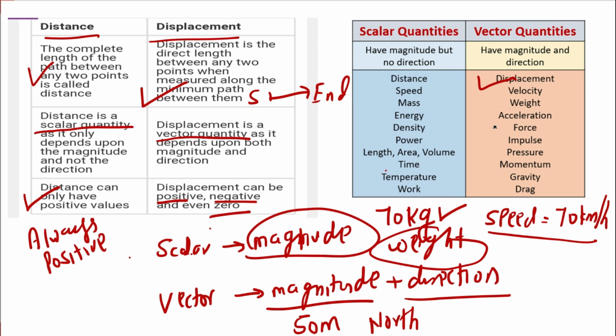Let's take an example of force. Force is also a vector quantity. So if I'm applying a force of, suppose, 30 newtons, I have to specify the direction, that I've applied the force in the south. So a 30 newton force has been applied on the south side. These are some examples where you have to specify direction. Even velocity, even acceleration, all these are examples where you have to specify the direction.